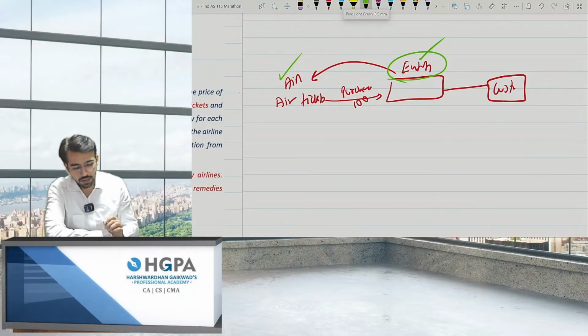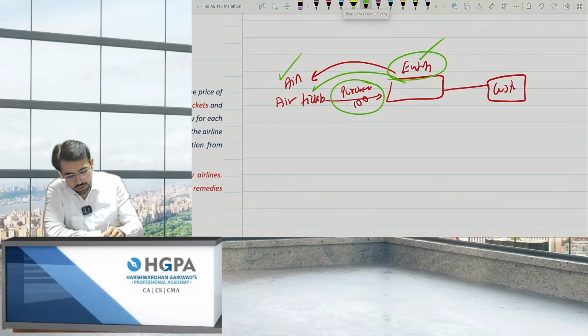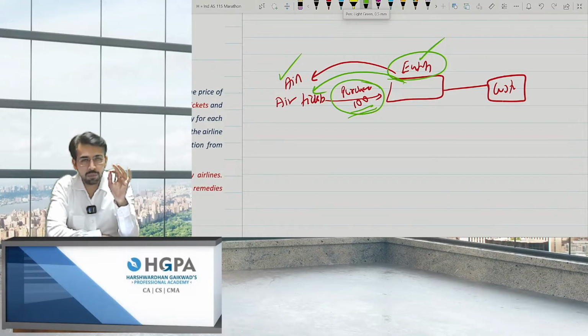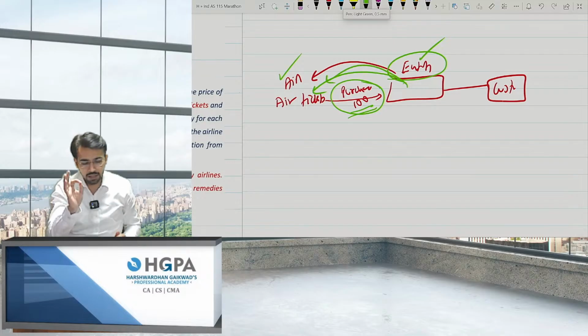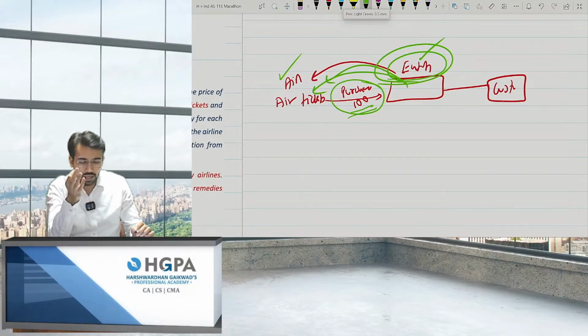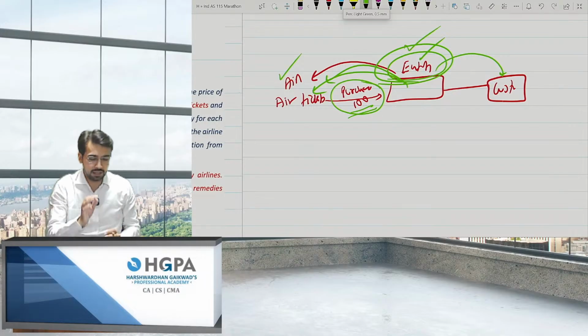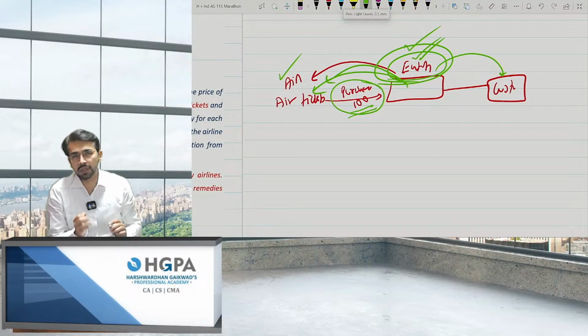So how will you recognize? Basically, I told them I'll purchase 100 from you and I'll sell 100. But the point is, I told them you don't have to worry. Even if I'm not able to sell any single ticket, I'll pay you for 100 tickets for sure. That means the entire risk and reward passed on to the entity, because in any case he will be paying for 100 tickets. So the entire risk has been transferred to the entity. The answer is yes. In this scenario, the entity is the principal and not the agent.